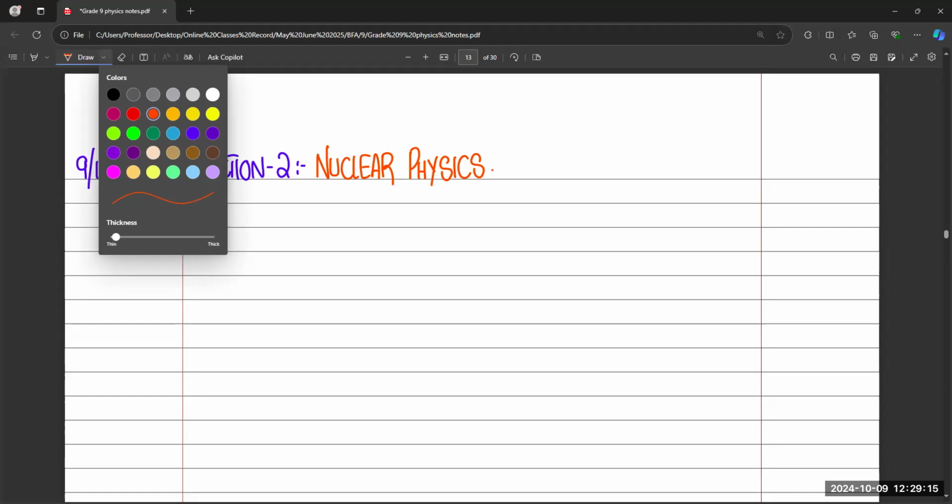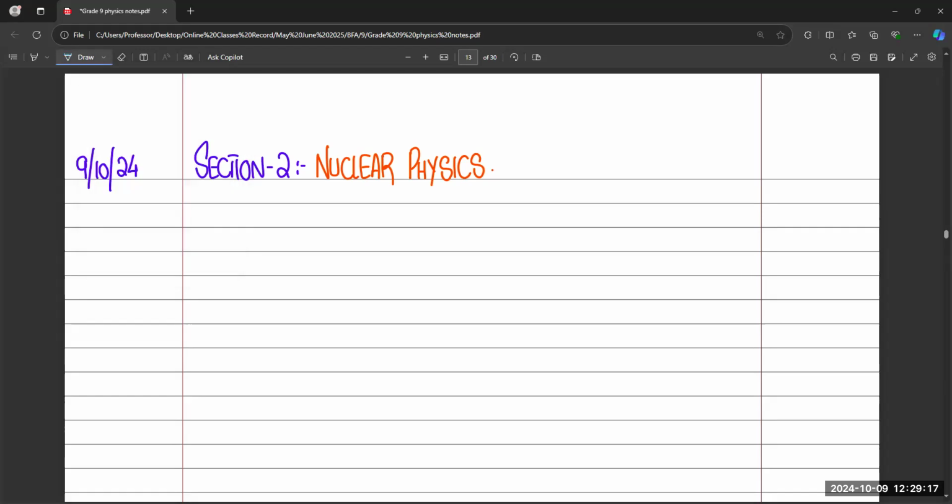So there are basically 2 chapters in this nuclear physics section. The first one is atomic structure, the structure of an atom, or in short, atomic structure.